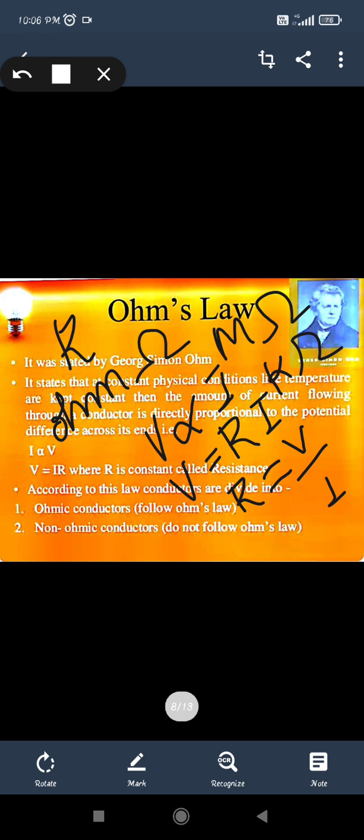So according to Ohm's law, whenever potential is given to any metal conductor, the number of charges flowing will increase, and with the increased flow of charges, the current flow will also increase. So both are directly proportional to each other. Okay, that is what Ohm's law was.